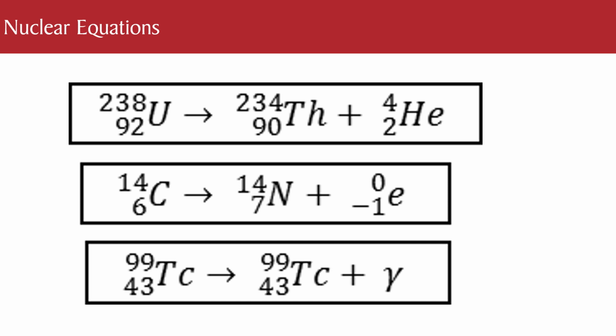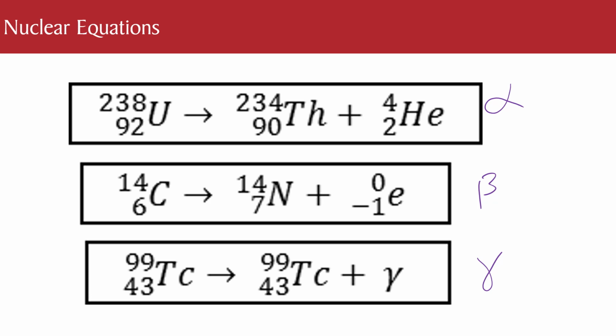Now this is why it's important. This is an alpha equation, a beta equation, and a gamma equation. What you've got to do here is notice the numbers. In your exam they'll leave some of these numbers blank, and you've got to work them out.